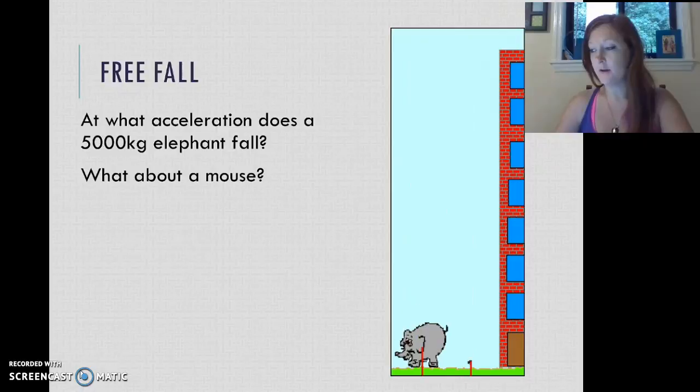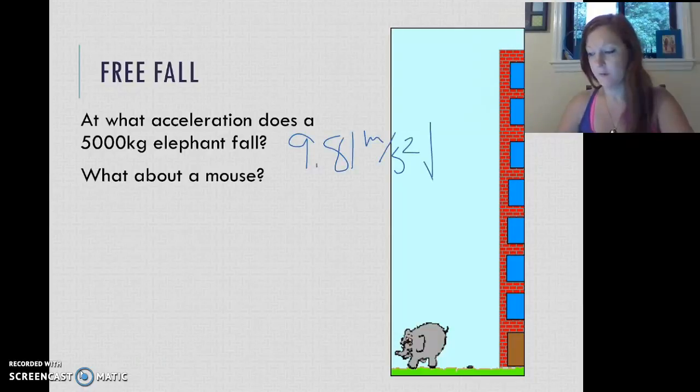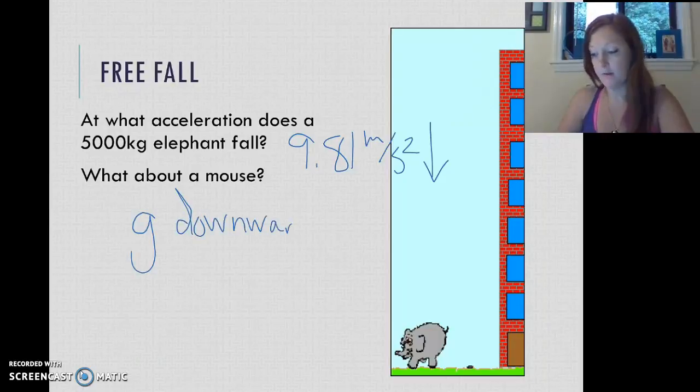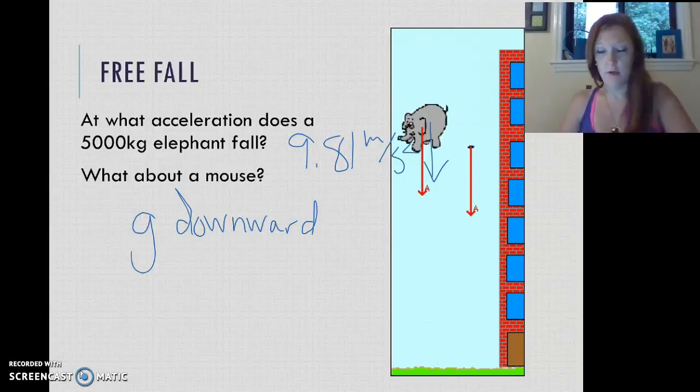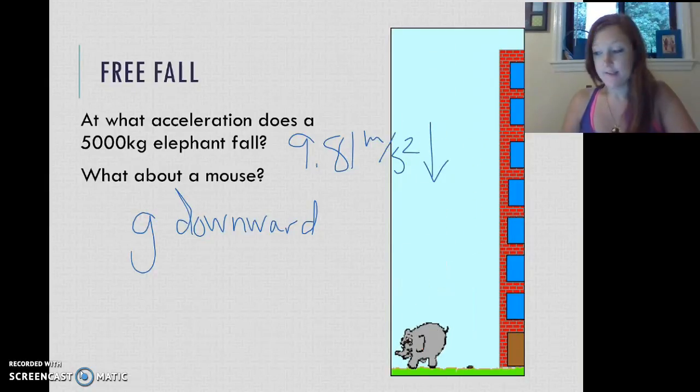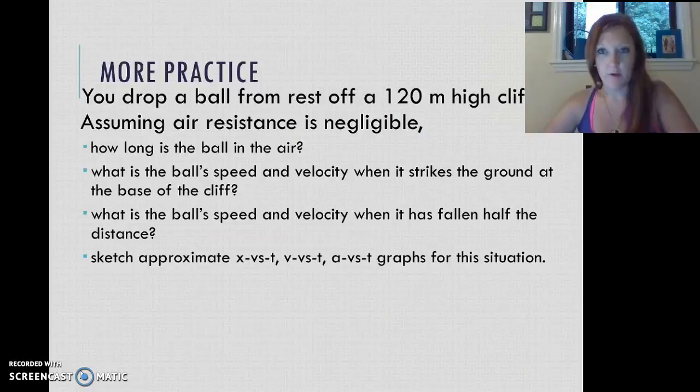You have it? So it's just that same acceleration, 9.81 meters per second squared, downward. And then the same thing. The mouse falls to the ground, with an acceleration of g in the downward direction. Everything, as long as you don't have much air resistance, will fall, if nothing else is pushing or pulling on it, toward the ground at this same rate. It'll speed up toward the ground at that rate.